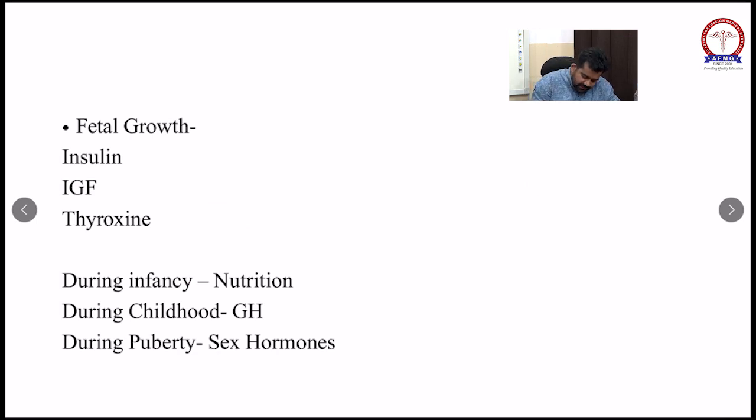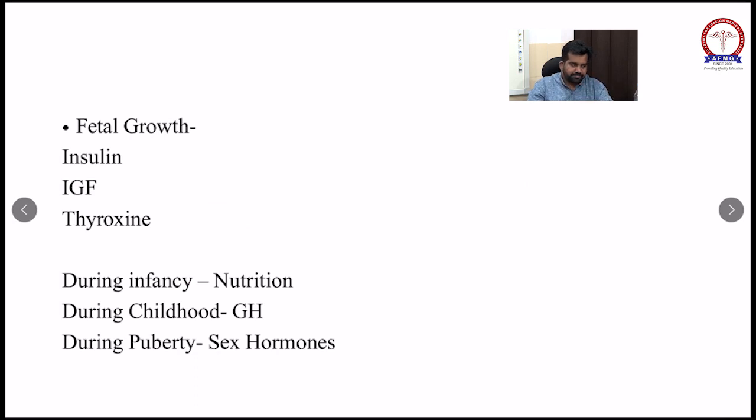These teeth are known as Hutchinson's teeth. This is seen with late congenital syphilis.